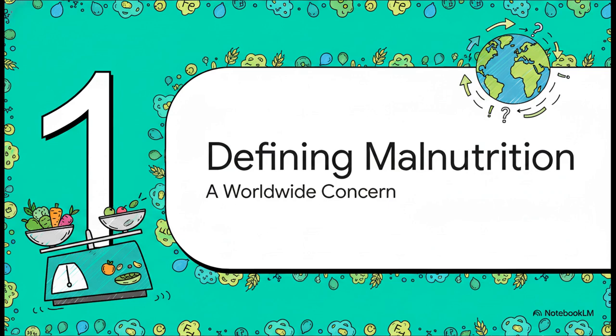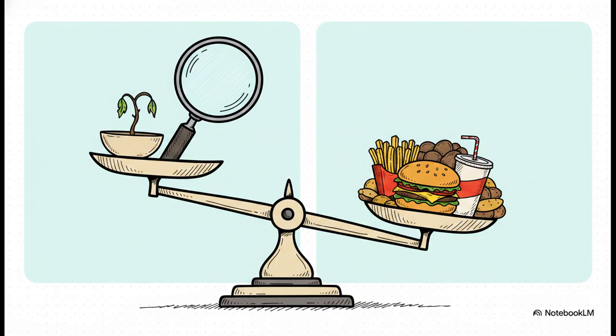To truly grasp this, we first need to break down what malnutrition actually means. You see, malnutrition at its core is basically a massive imbalance. Think of it as a crisis of extremes. On one side of the spectrum, we have overnutrition. This is excessive intake leading to being overweight or obese, and right now it affects over 1.9 billion adults globally.